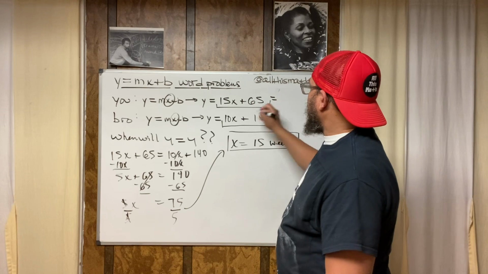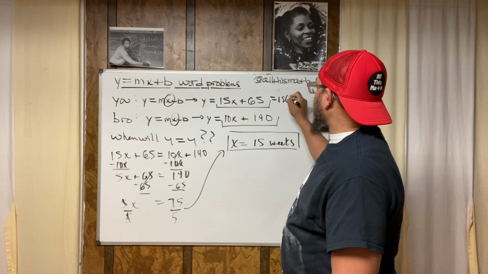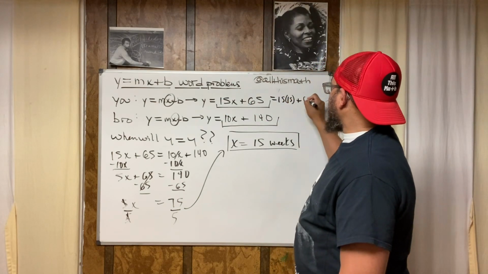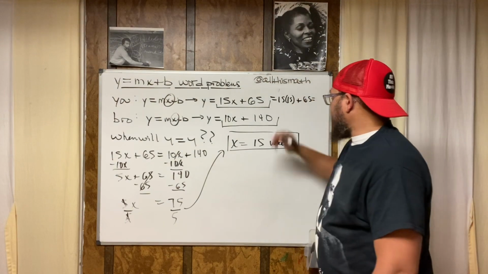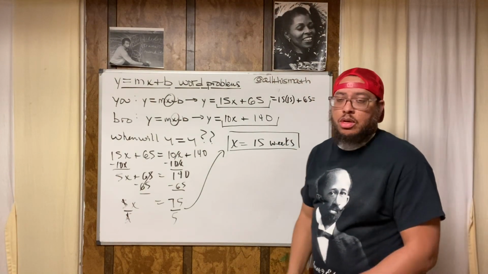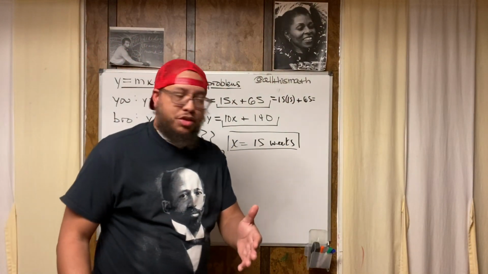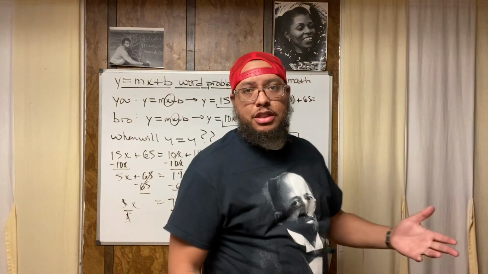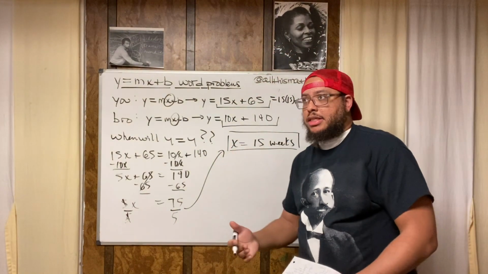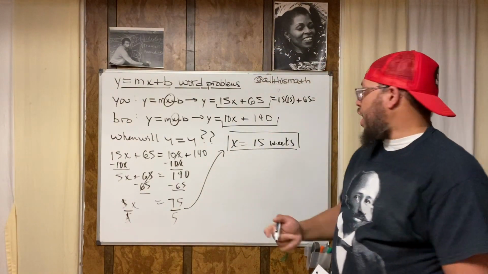So let's do this. Y equals 15 times 15 plus 65. What does that give us? Use order of operations. What's 15 times 15? 225. Make sure you know your multiplication facts. What's 225 plus 65? 225 plus 60 is 285. 285 plus 5 is 290.